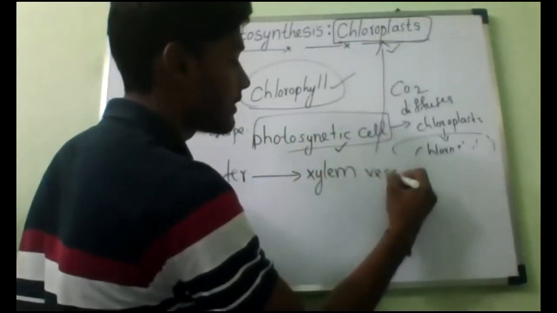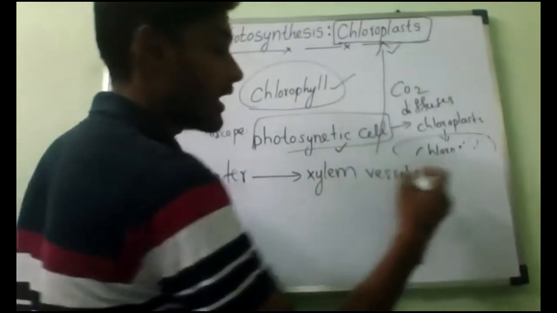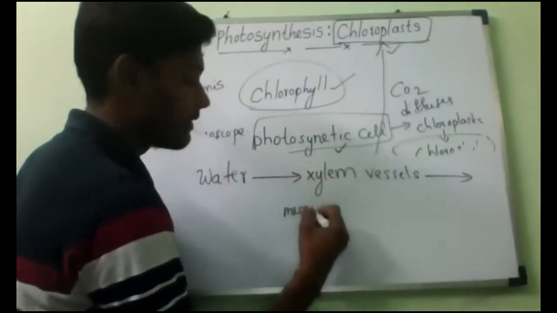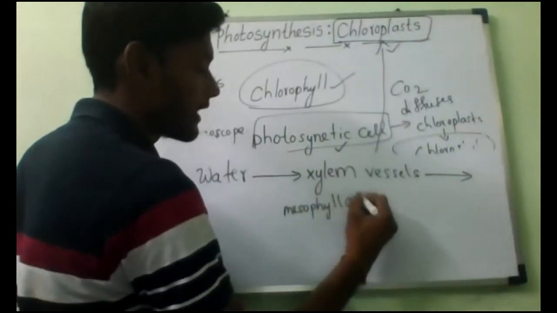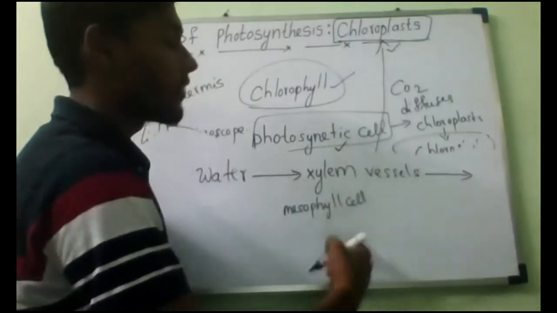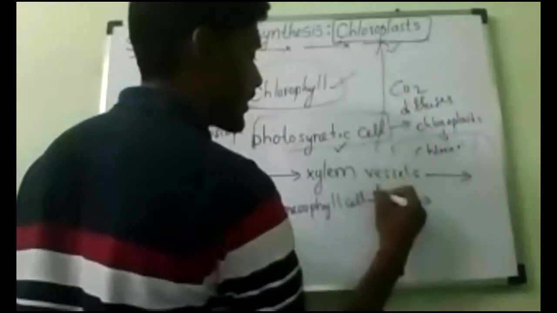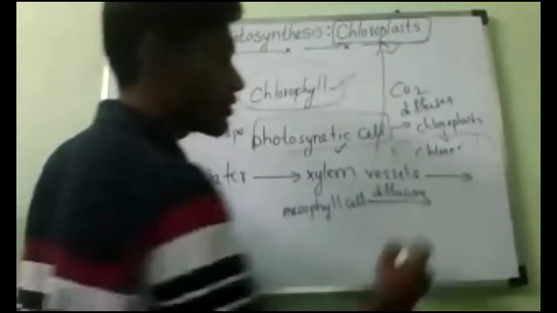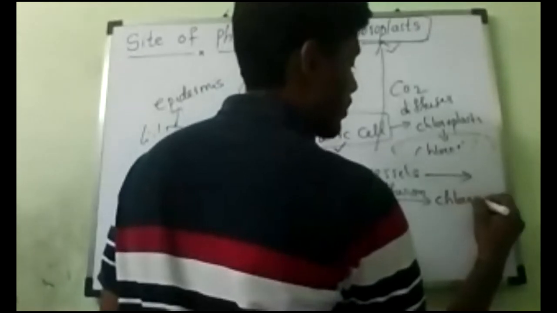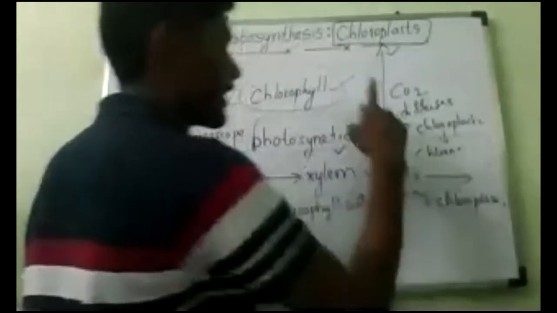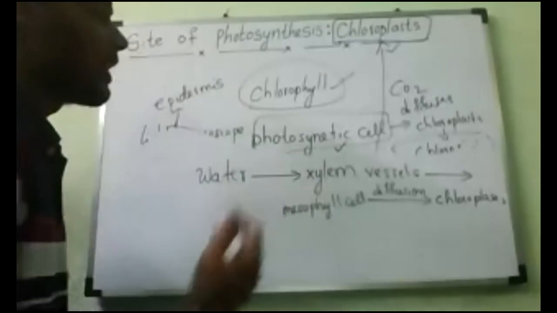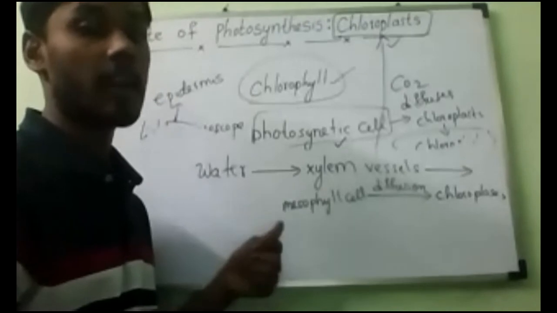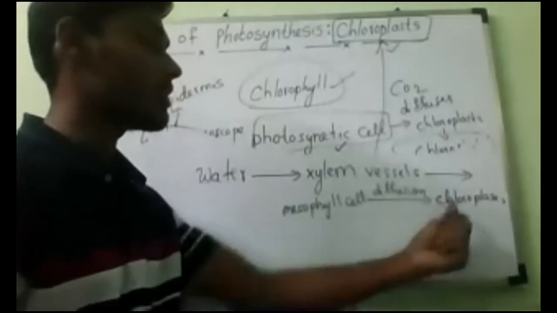So water is carried by xylem vessels. From there, it passes into the mesophyll cell. From there, by the process called diffusion, it reaches the chloroplast. So water by the help of xylem vessels and carbon dioxide by the help of stomata, both reach the chloroplast.